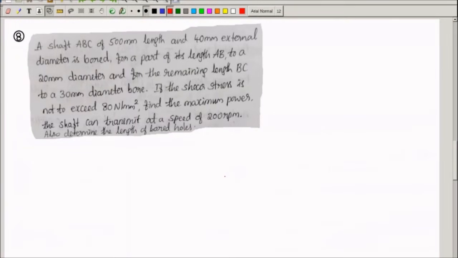First, we will try to draw the sketch for this. The shaft of length 500 mm initially. Try to draw the shaft here. This is the original shaft of diameter 40. Next, it is bored. Bored means a hole is made centrally, for portion AB to a diameter of 20 mm. Let us call it A, some portion here B, and C. The entire length has to be divided into AB and BC. AB need not be equal to BC here. We have to find out the length. For the time being, we'll write these three points like this.